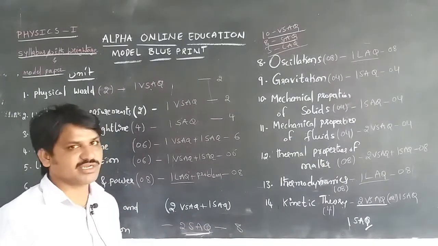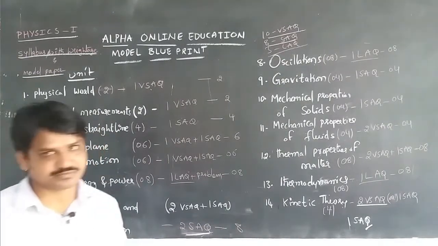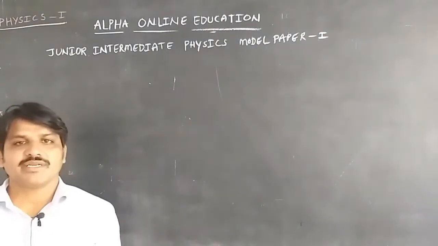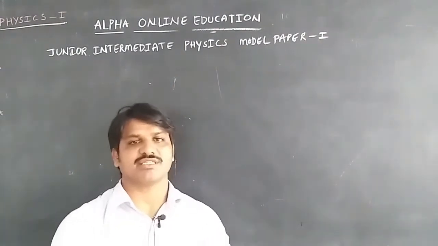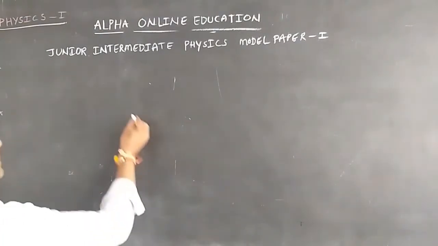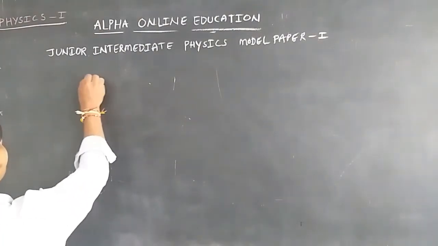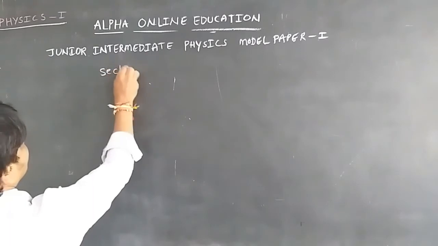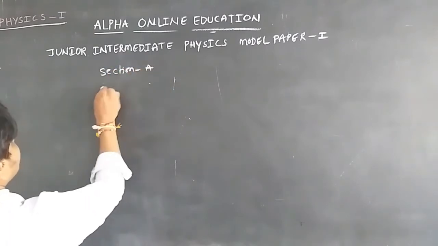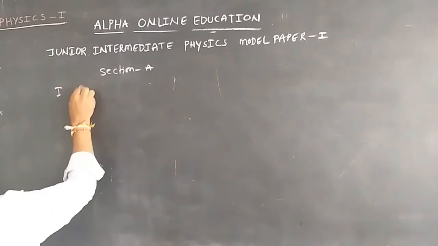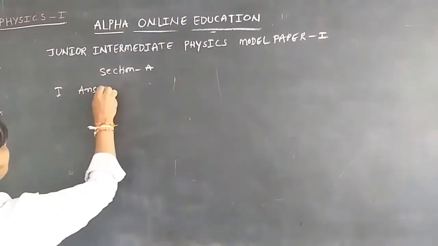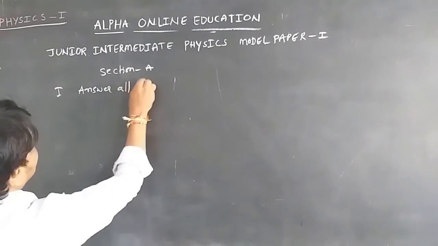Next we are going to discuss the model paper. The junior intermediate physics model paper in the public examination according to the Board of Intermediate Education Telangana contains 3 sections. In the first section, Section A, there are a total of 10 very short answer questions. Answer all the questions.